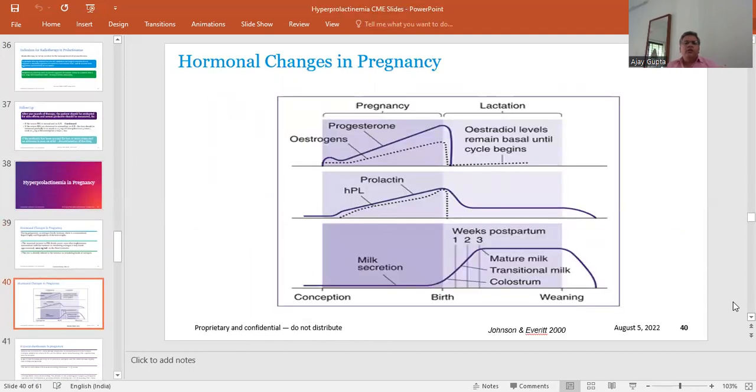Coming to the hormonal changes in pregnancy, here we can see that the estrogen level gradually increases during the pregnancy, and with this estrogen level, there is an increased level of prolactin also. At the end of the pregnancy, that is during childbirth, there is a significant increase in the prolactin level, which causes secretion of the breast milk. And after weaning, there is a gradual decrease in the level of prolactin.